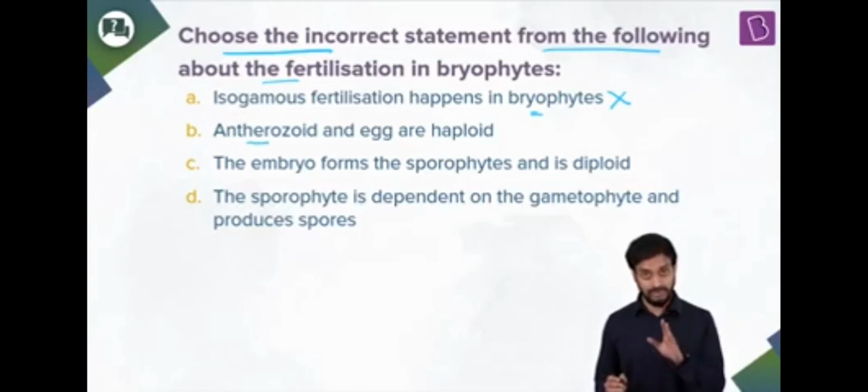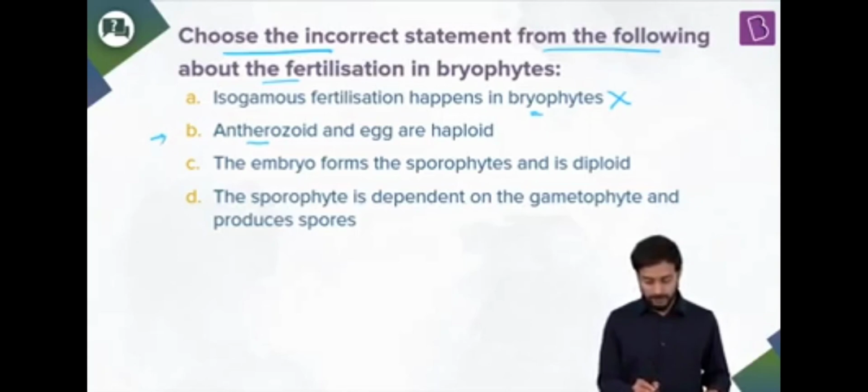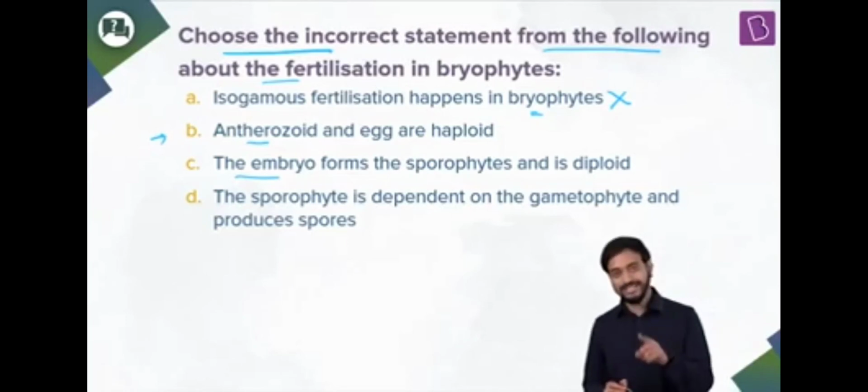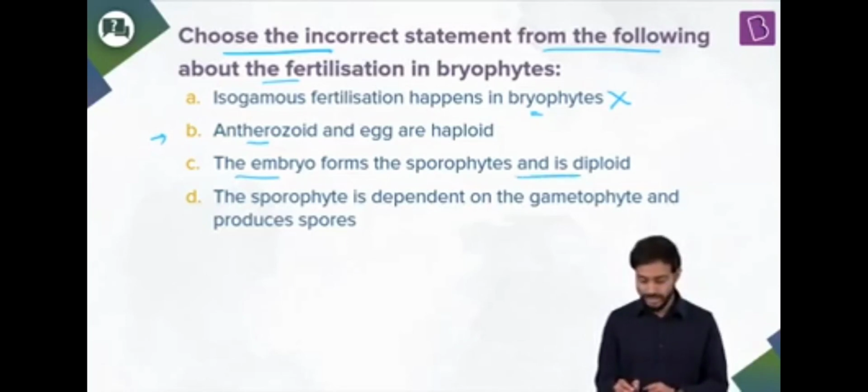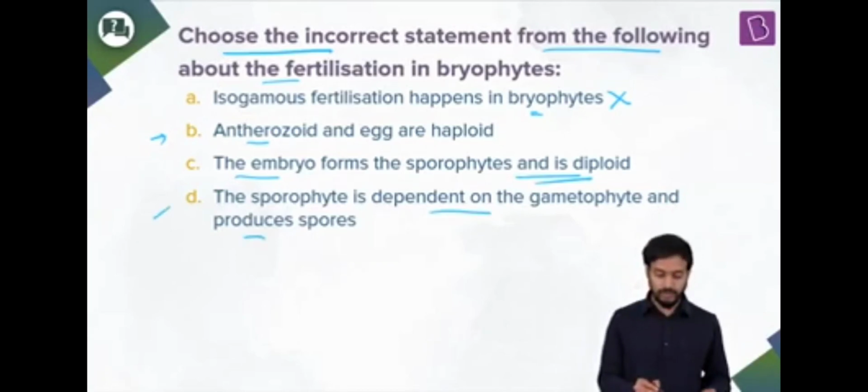Antherozoid and egg are haploid. That's true, talking about the gametes. The embryo forms sporophytes and is diploid. Yes, the sporophyte is formed from the embryo and it's diploid. The sporophyte is dependent on the gametophyte and produces spores. So these are correct statements.